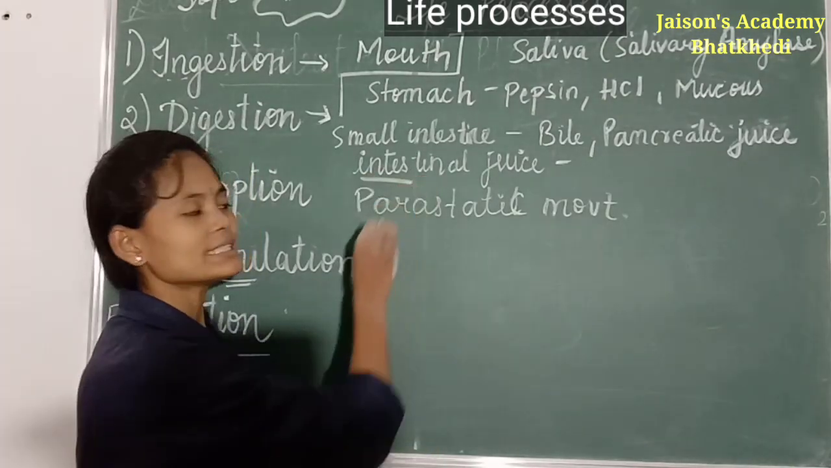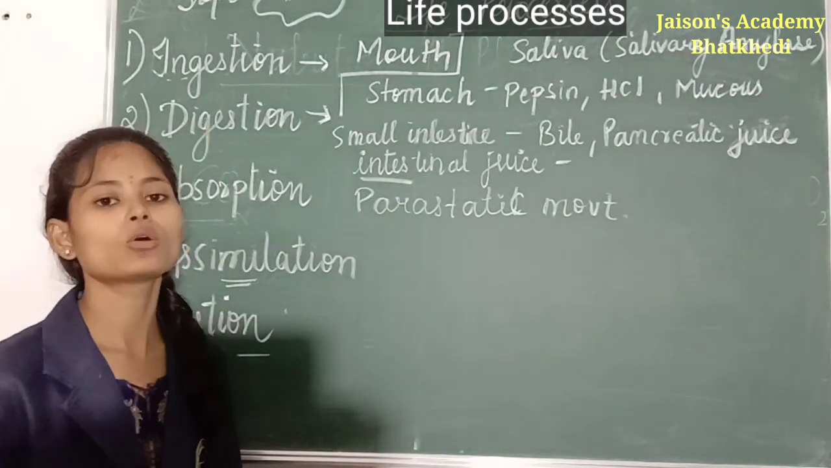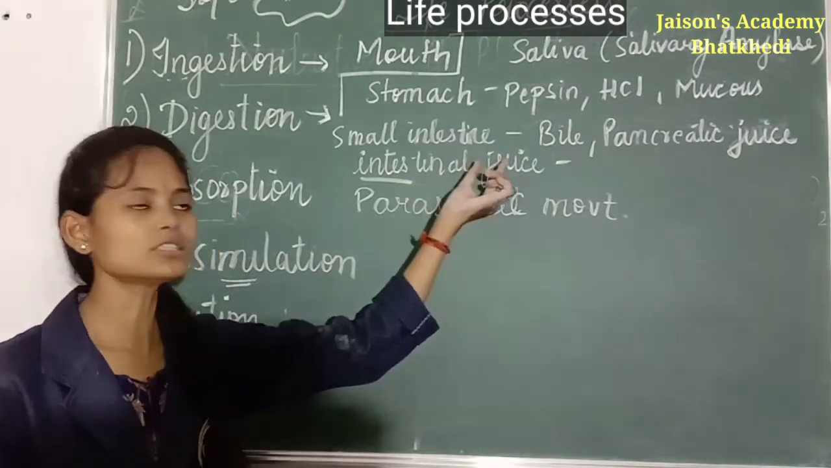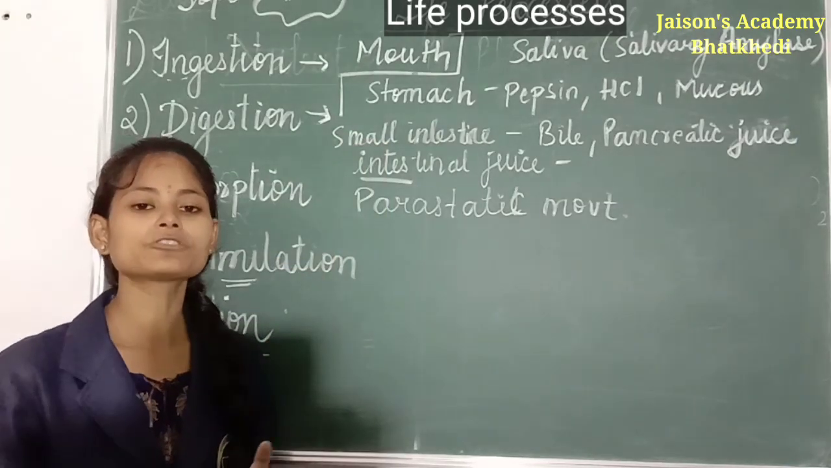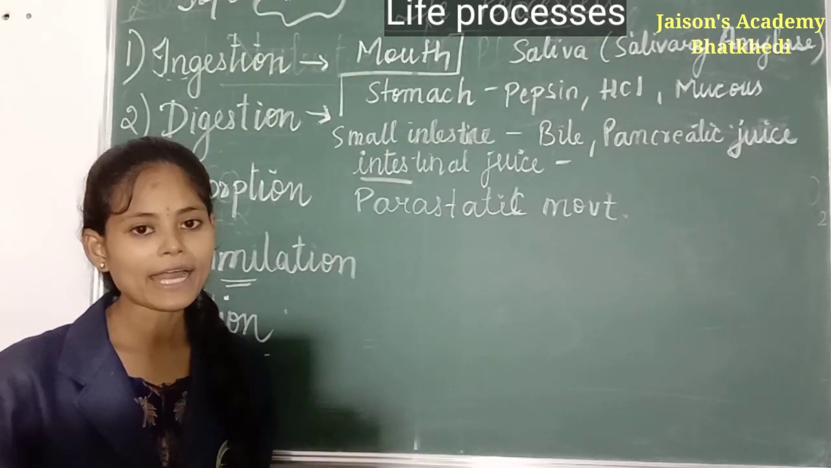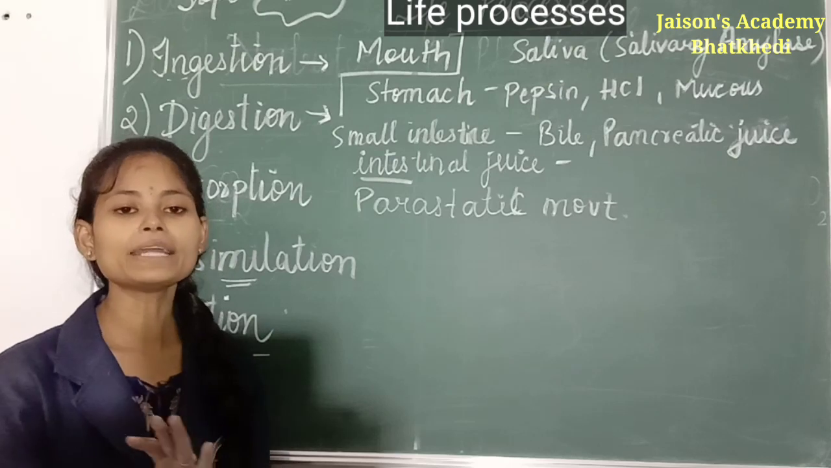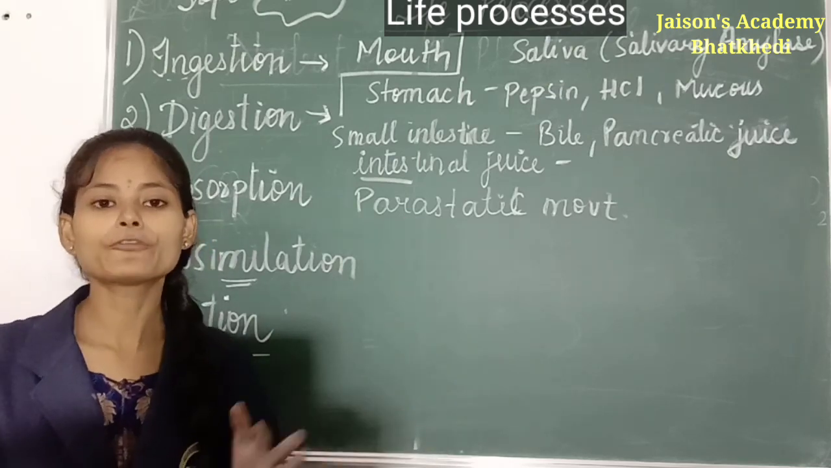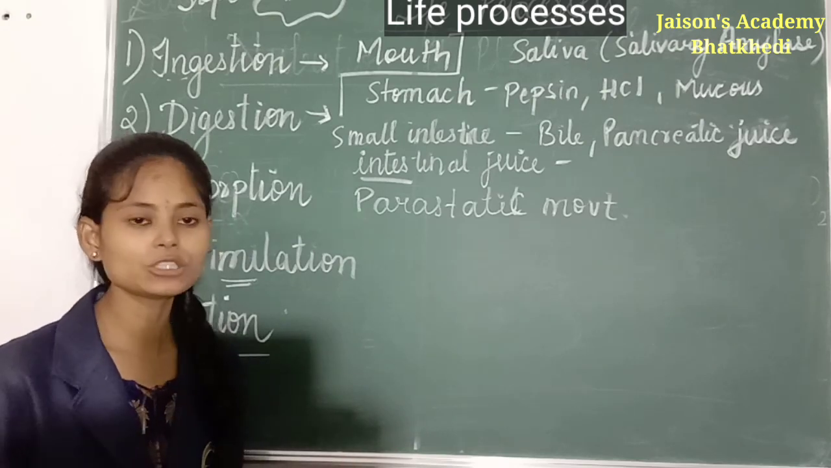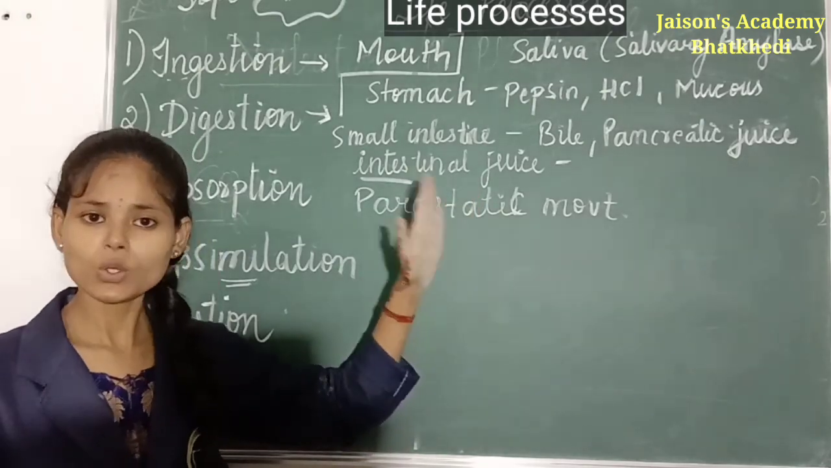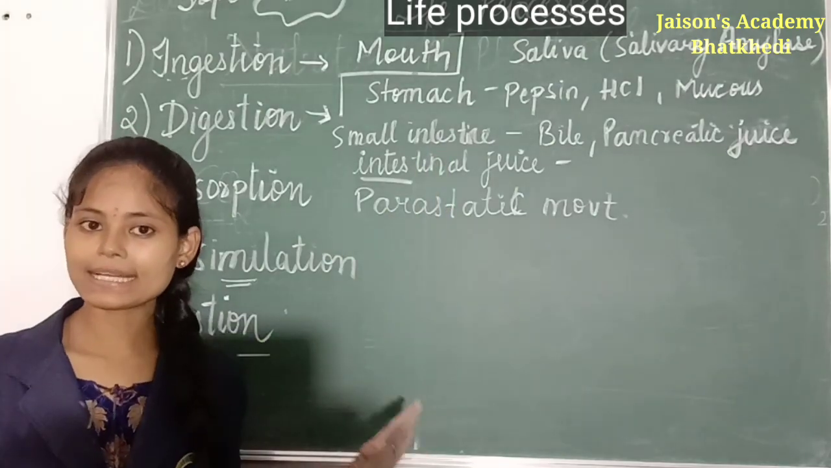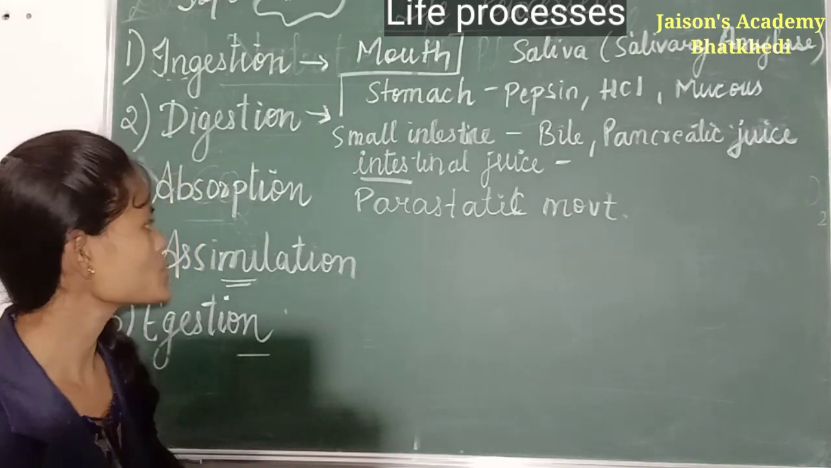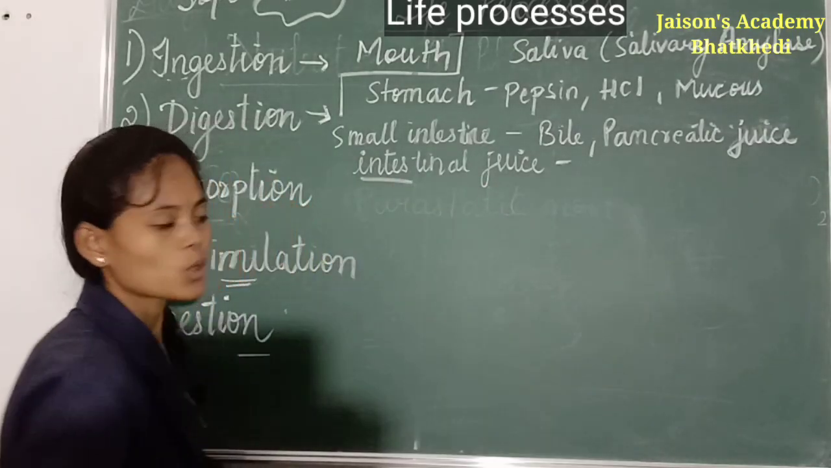Then intestinal juice is also present. The intestine wall also secretes a juice, called intestinal juice, which helps in digesting further things like proteins, carbohydrates and everything. Now the complete digestion of our food takes place in the small intestine. Our food is completely digested in the small intestine. After that, it is passed into where? It is passed into the large intestine.